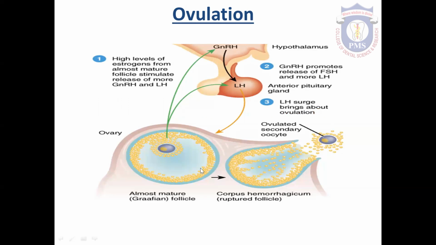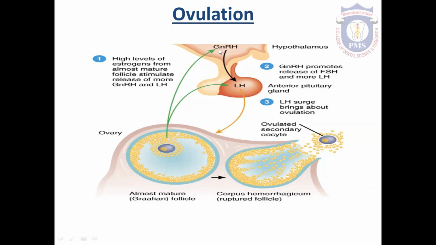This diagram shows the ovulation. This is the ovary. Inside the ovary, a mature Graafian follicle is there. And this is the theca interna layer, which secretes lots of estrogen, which stimulates the hypothalamus to secrete gonadotropic releasing hormone.